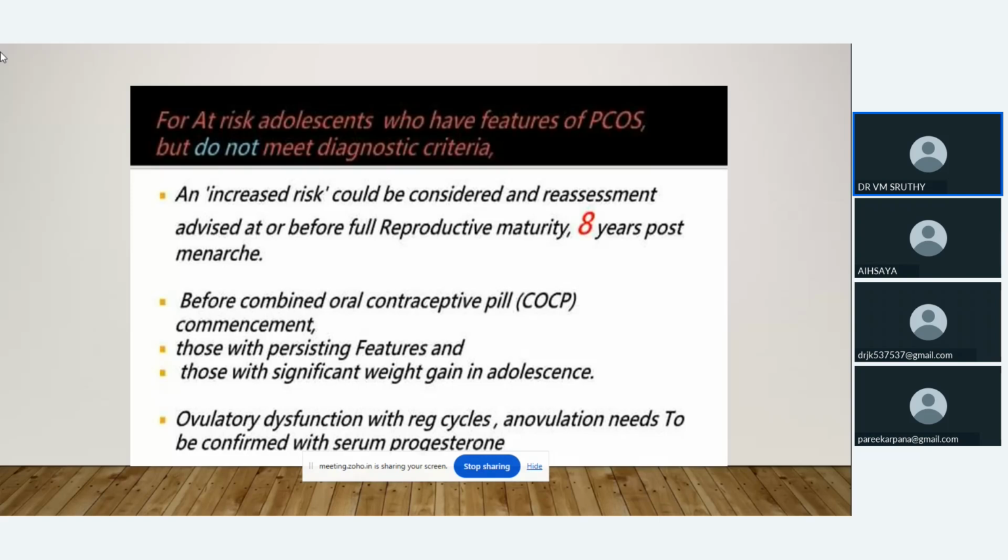Before starting any type of therapy, we have to rely on such features. And if that person has weight gain, we have to include that person in the increased risk group.